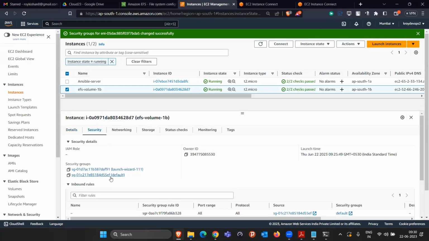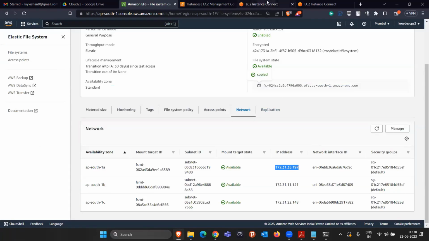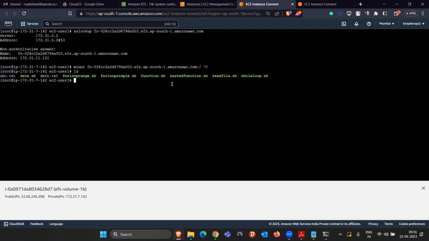This machine already added the security to it, so we don't have to add it. But in this machine, I am connecting with the help of the DNS. So I will just copy the DNS and I will say here I want to mount. Rather than giving the IP, I'm giving the DNS /, and we have the directory here. Let me just check what directory we have. Okay, we don't have a directory here.